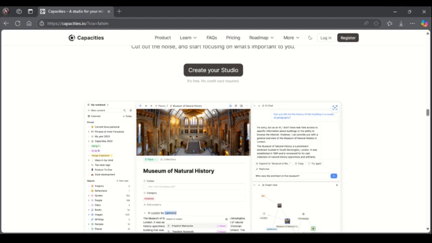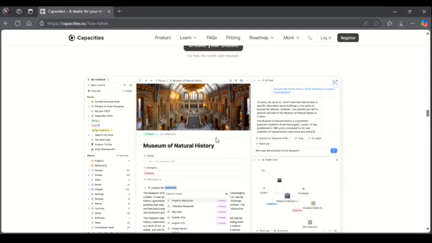Capacity is more than just a note-taking app, because that's what people actually know this particular website for. It's just more than that. It is a studio for your mind, and this actually makes a huge amount of sense.